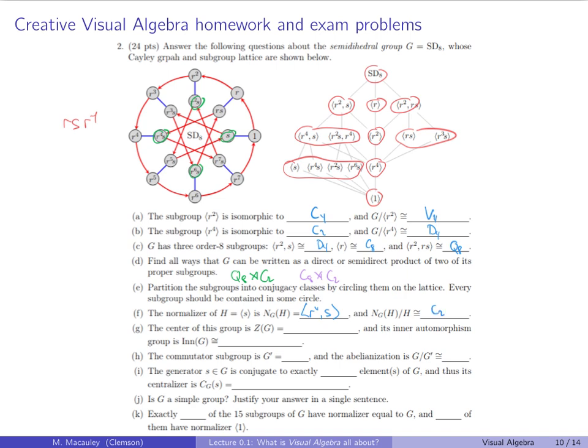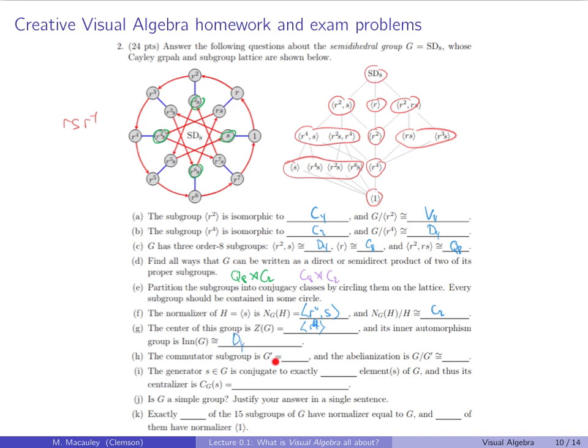So the center of this group is, let's see, R to the 4th. Red, red, red, red, blue commutes with blue, red, red, red, red. Yeah, so that's central. I don't think anything else is central. So the center of the group is generated by R to the 4th, and its inner automorphism group is G mod the center, which is D4. You can see that by inspection up here.